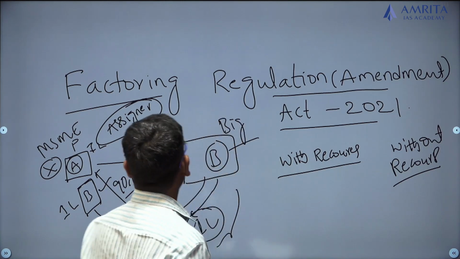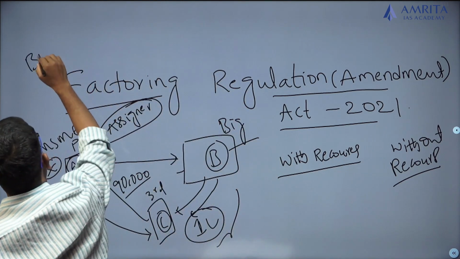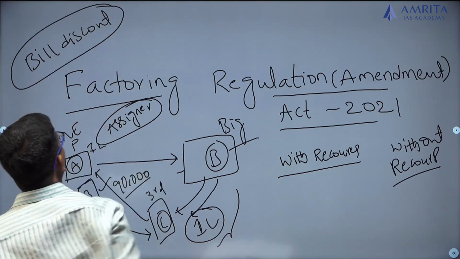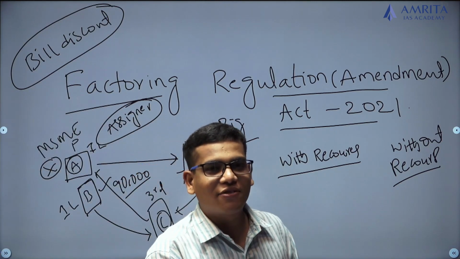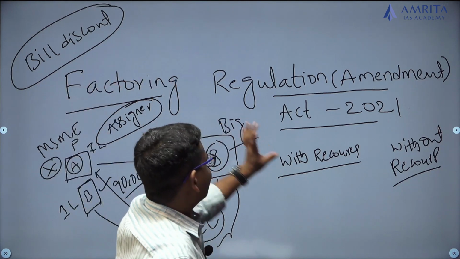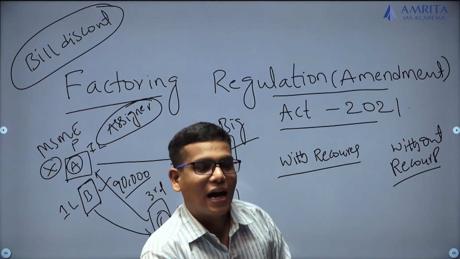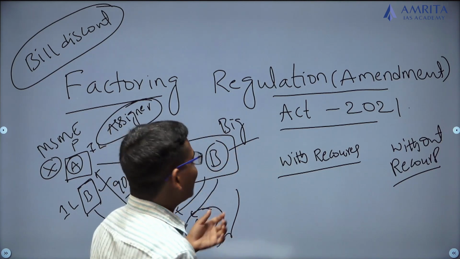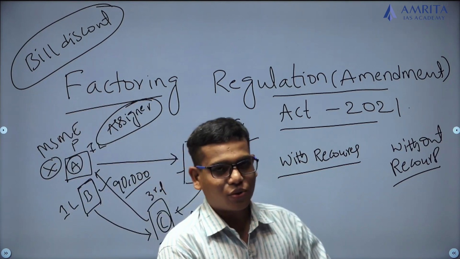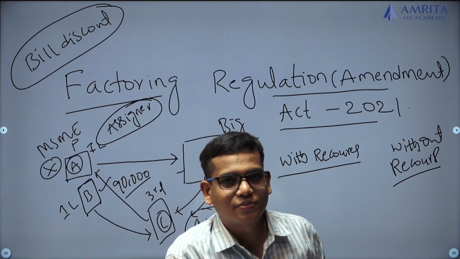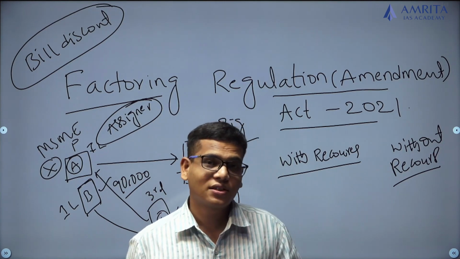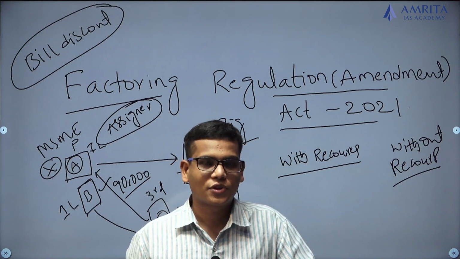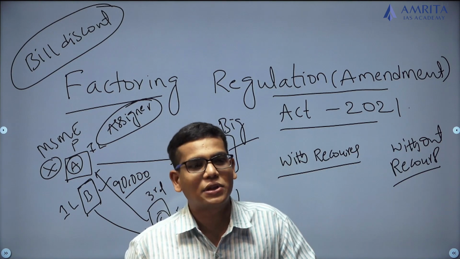Earlier we had a system called bill discounting. In the banking system, I explained this discounting of bills. It is almost like discounting of bills, but discounting of a bill is something like factoring with recourse. In that process, if the bill is unable to collect the money, then immediately the bank comes to you and asks you to repay that money. So this is the factoring process, factoring with recourse and factoring without recourse.